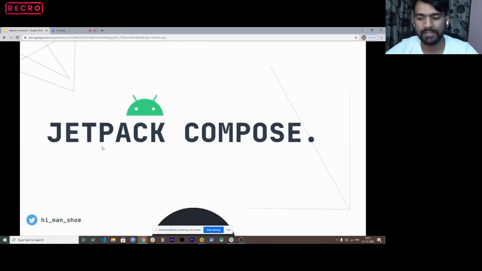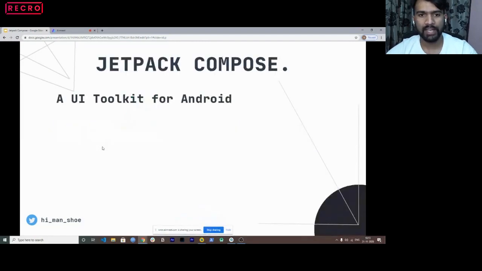So let's first understand what Jetpack Compose is. I gave you a basic overview, but the basic definition is that it's a UI toolkit for Android. When I say it's a UI toolkit, it's like a newer set of designs which Google has said is a good way.